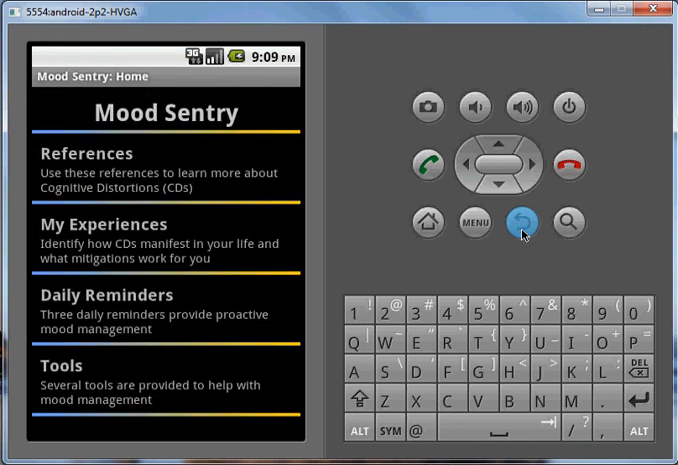That's about it. There's more to this set of tools, but if you're interested in trying Mood Sentry out, this should get you started. And remember to check the options menu and hints on every page. Good luck.